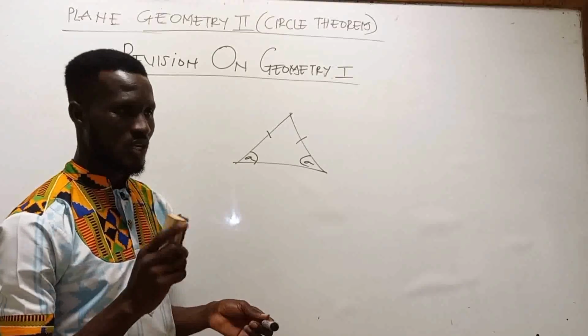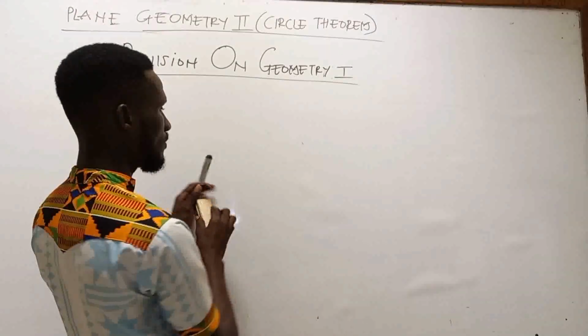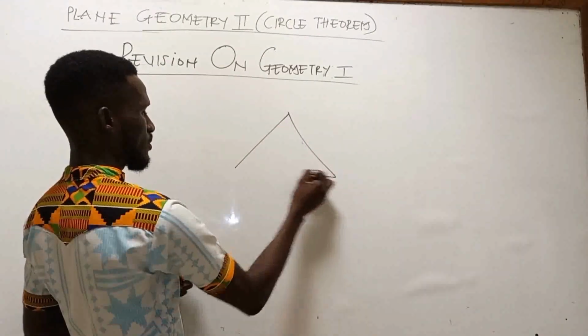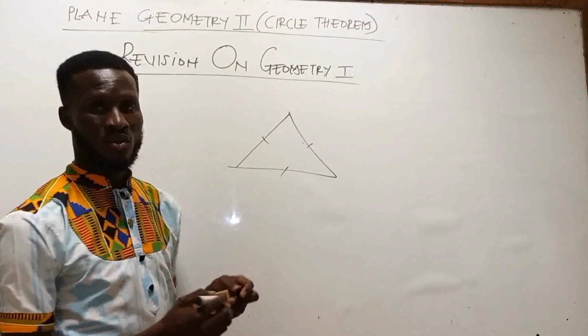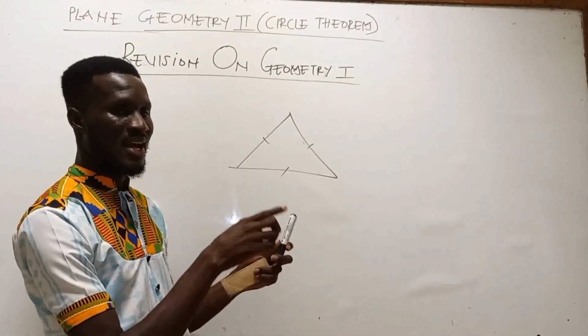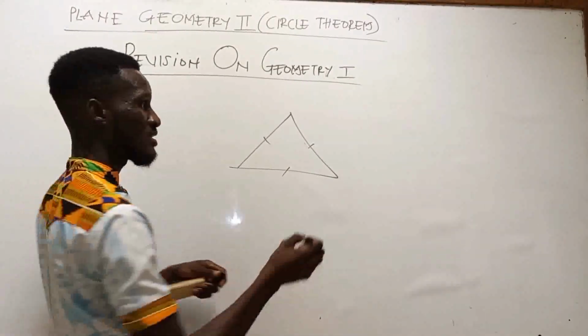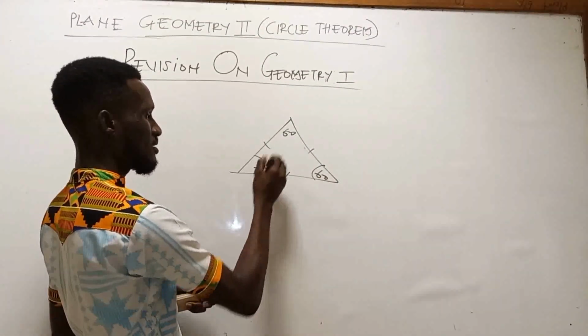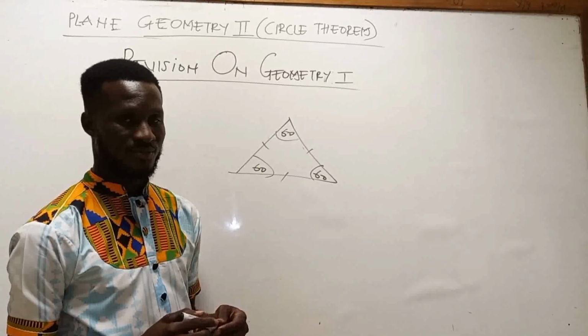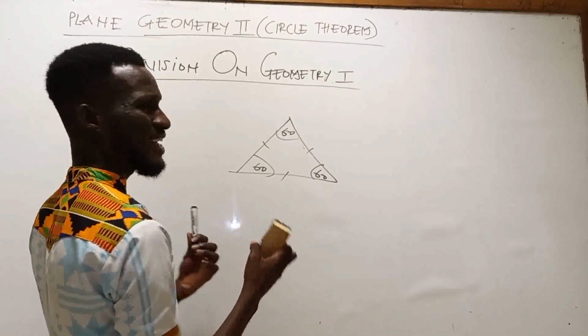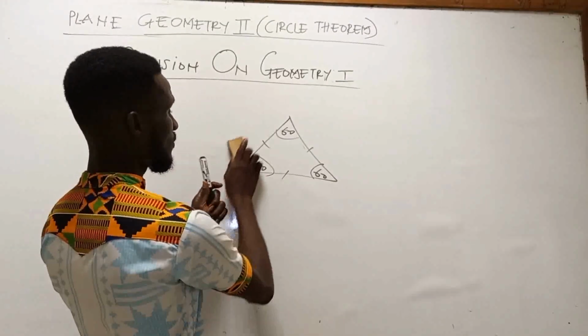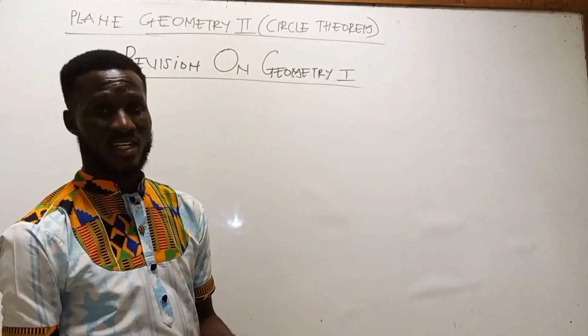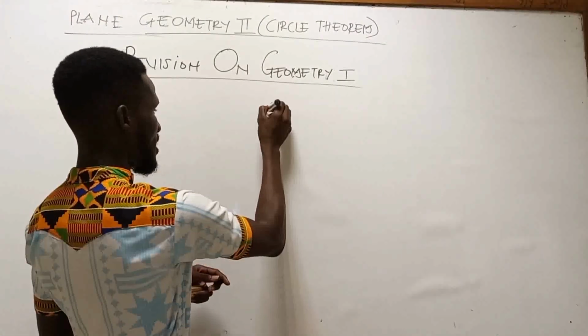Then for an equilateral triangle, all the sides are equal. This, and this, they are all equal. Since the angles add up to 180, it means each angle is 60, 60, and 60. Now, let me talk about the right-angled triangle.